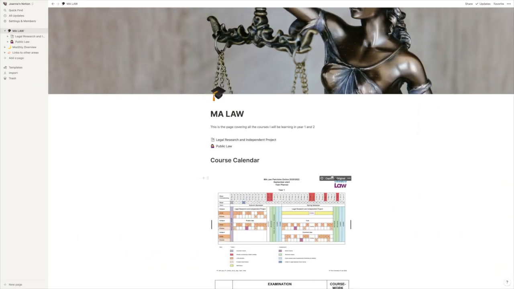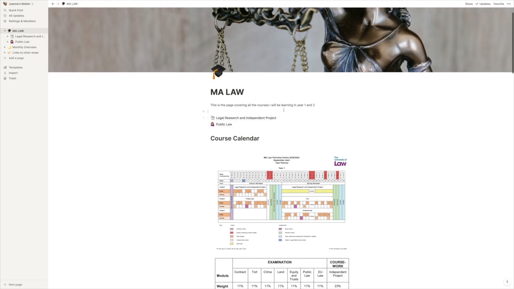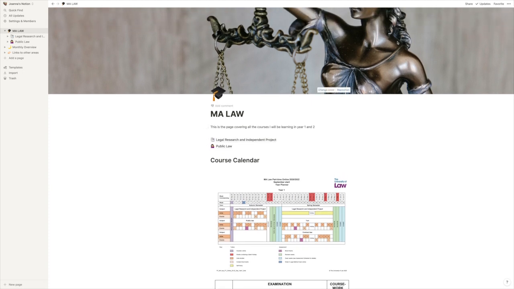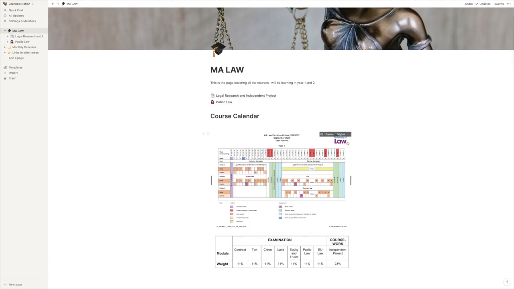Okay, so this is my main page for my Notion. So as you can see, I'm doing MA Law. That's the name of my course this year. And essentially, as I said, this will be the page covering the course I'm learning in year 1 and 2. So I thought I'd make a little thing. This is a whole law theme just to motivate me a little bit. So I'm with the University of Law.